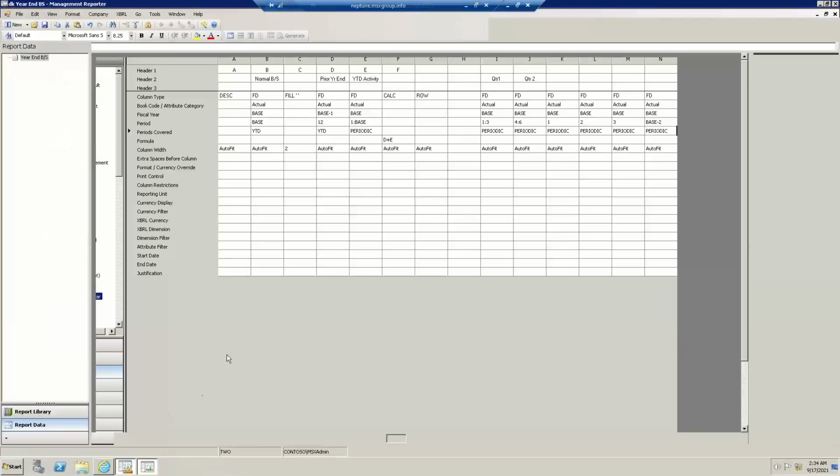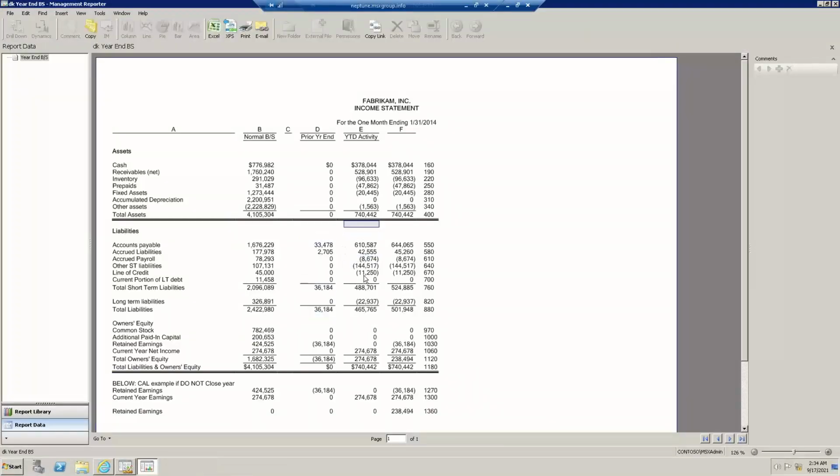The next thing I want to further share is one little gotcha in this strategy I described in these columns D, E, and F. It's when you have current and retained earnings. Because if you don't close, then your income statement accounts don't get zeroed out. They don't get added to the existing retained earnings.